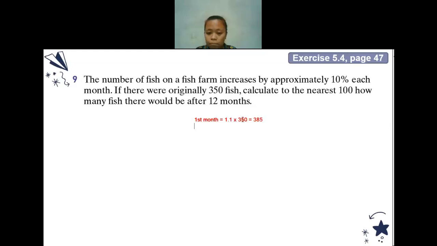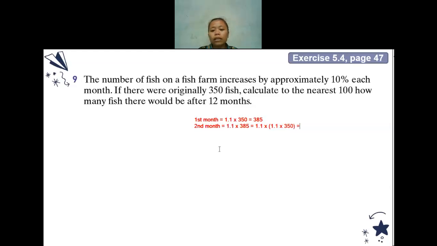Teacher, I said 350 times 1.1 to the power of 12. So it can be faster. Why power 12? Because if I go to the second month, I can do it one by one. So the second month will be 1.1 times the previous one. The previous one is 385. If I want to break down the 385, I can do 1.1 times 350.